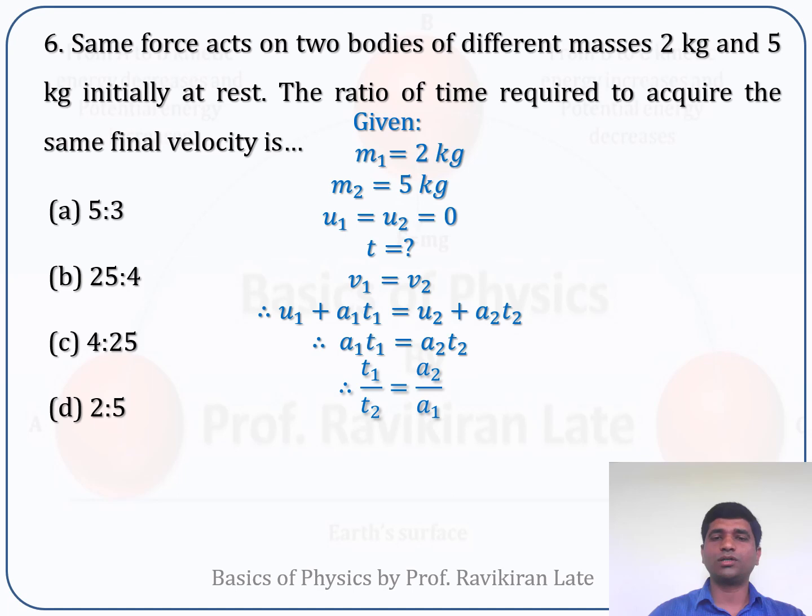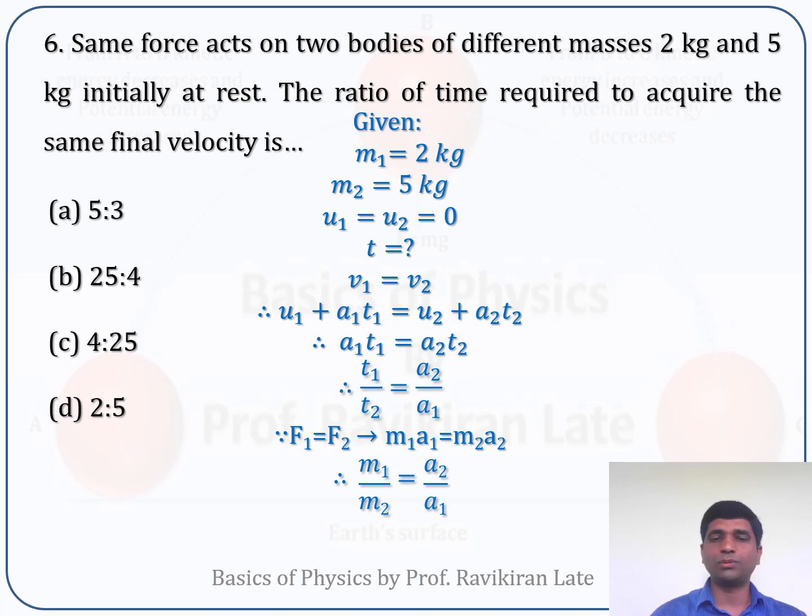From this we'll calculate t1 upon t2. If I transfer this t2 to the other side, it will get divided to t1, and a1 if I transfer to this side, it will get divided. So t1 upon t2 is equal to a2 upon a1. From Newton's second law of motion, we know that force is equal to mass into acceleration. In this case, the same force is acting on the bodies, so F1 is equal to F2. For the first body, F1 is equal to m1 a1. For the second body, F2 is equal to m2 a2. If I rearrange this equation, I can find the value of a2 by a1, which is coming out to be m1 upon m2.